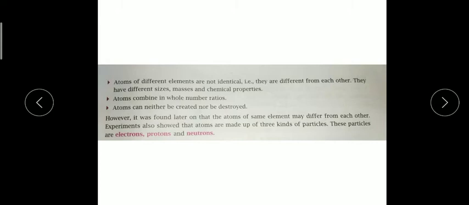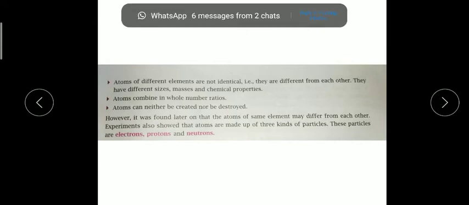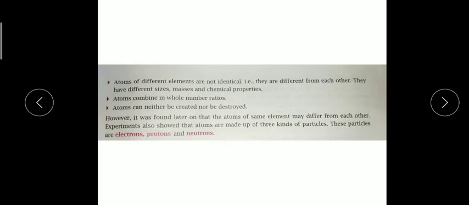So children, you should remember these things, and as homework, please do the checkpoint exercises. In class 7 also I explained this theory, so you can revise it, and remember that Dalton gives the 6 postulates.